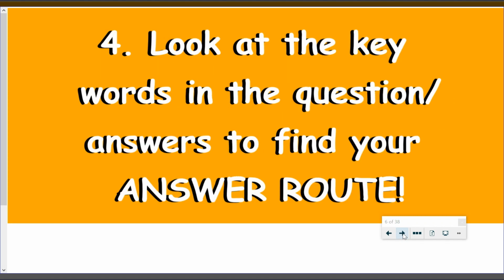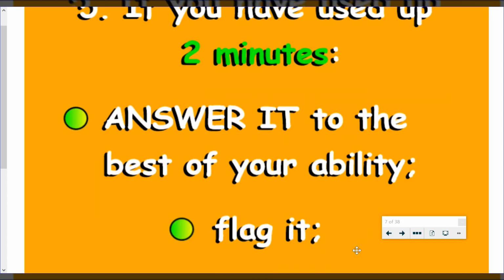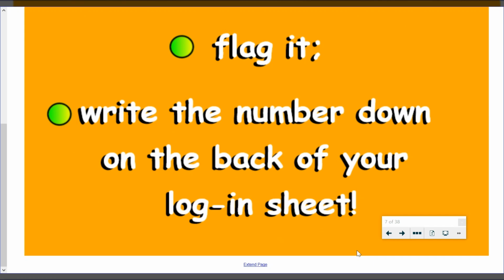If you're unsure and you're having to utilise the book to find the answer, then look at the keywords in the question and the answers to find your answer, utilising either the contents or the index. If, however, in the exam you have wasted 2 minutes hunting for an answer, then answer it to the best of your ability, flag it on the screen, and write the number down on the back of your login sheet so that you can go back to it at the end of the exam.